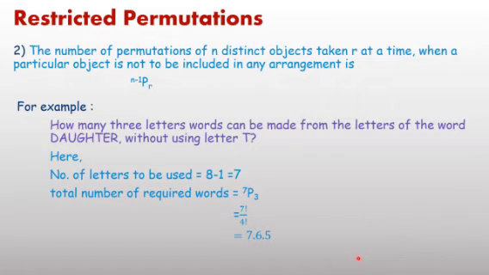Then next, 7 into 6 into 5 equal to 210. This topic is very important, that is circular permutation. For completion purpose, it is an important topic.